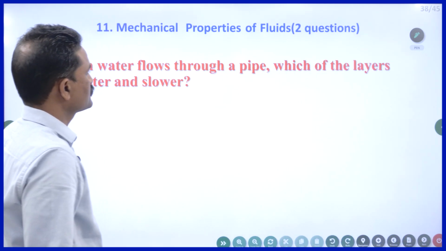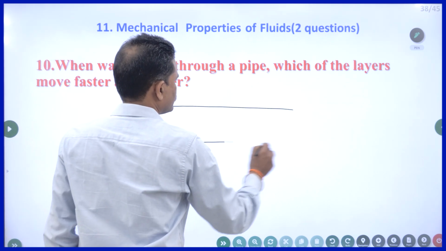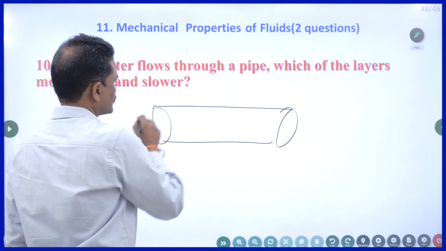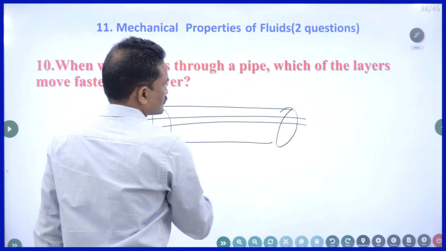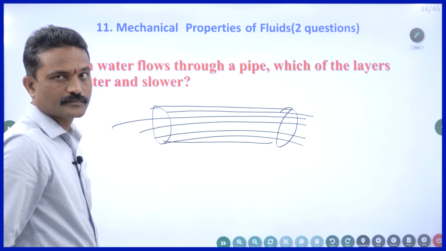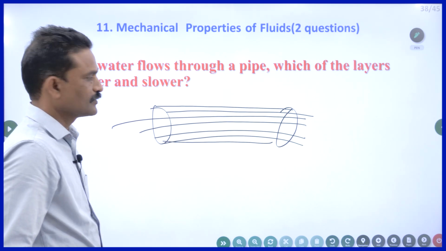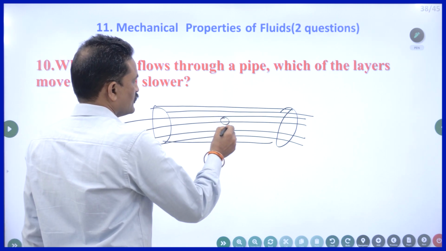When water flows through a pipe, which of the layers move faster? So this is a pipe through which water is flowing. Which of the layers move faster? The central layer will move faster.